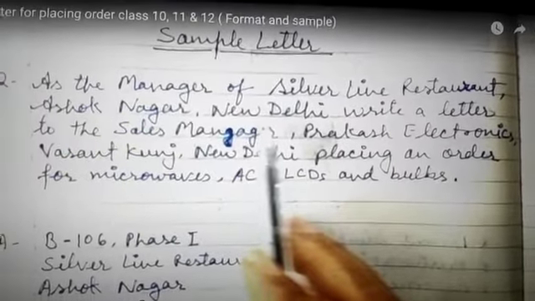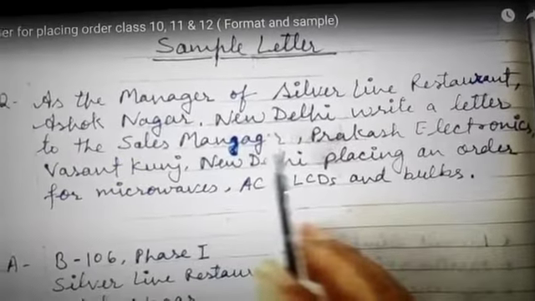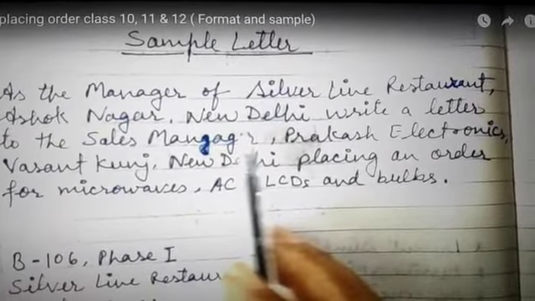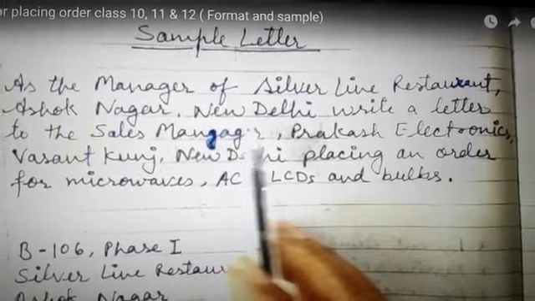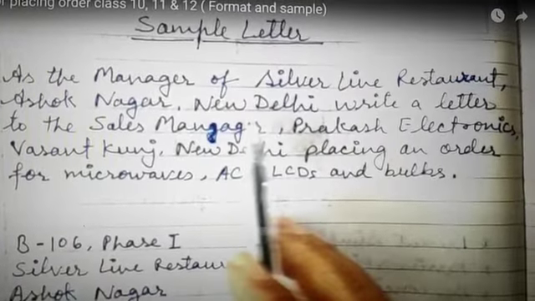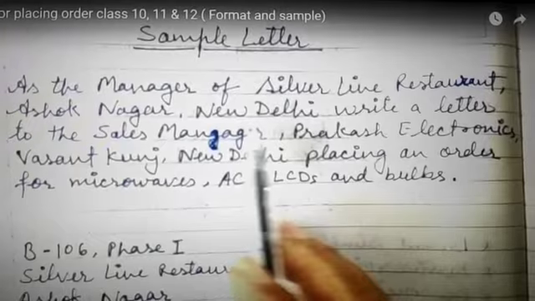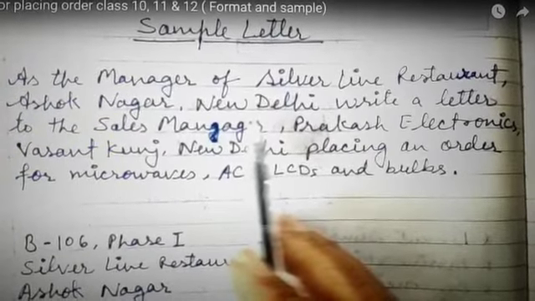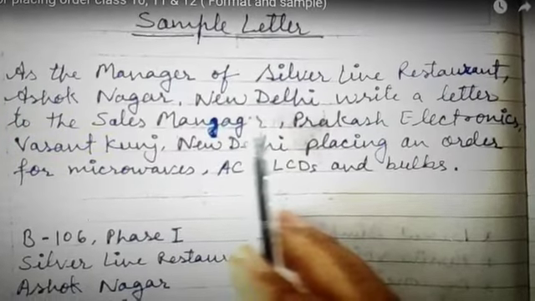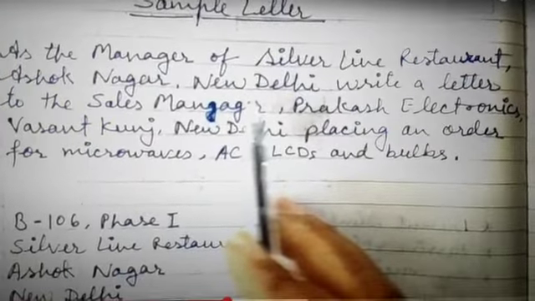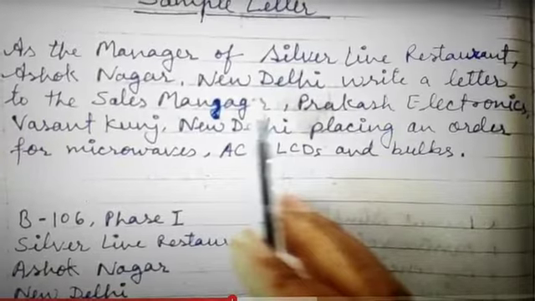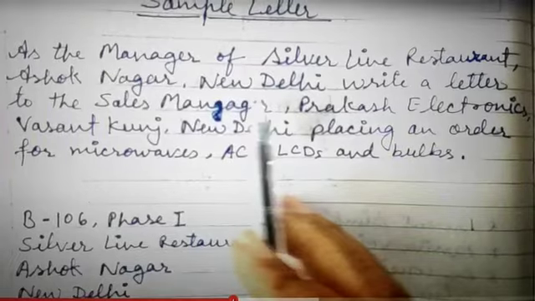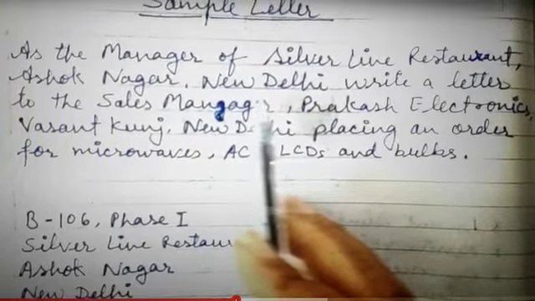As my dear students, you have seen that here the sender would be the manager of Silver Line Restaurant that is in Ashok Nagar, New Delhi. So the receiver would be the sales manager of Prakash Electronics, Vasant Kunj, and the order is for microwaves, ACs, LCDs and bulbs. So let's see how to write this letter. As you know, first there would be the sender's address. So here is written B106 Phase 1, Silver Line Restaurant, Ashok Nagar, New Delhi.